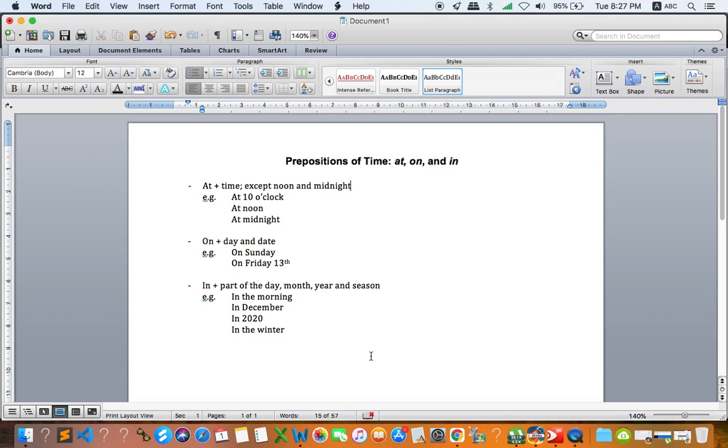So let's begin with at. We use at with time, everyone, and also with noon and midnight. It means we can use at with noon and midnight, just like the example below here. We say at 10 o'clock, because it is about time, and we say at noon and at midnight. You see, so noon and midnight are the exceptions.